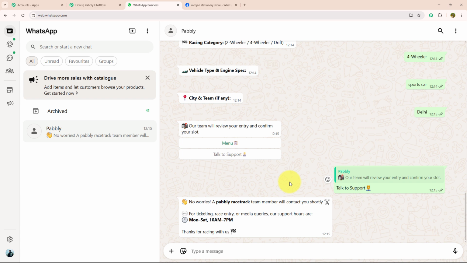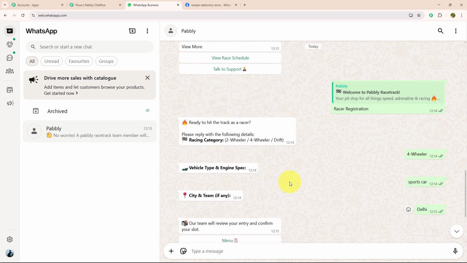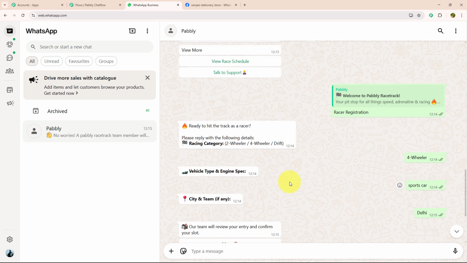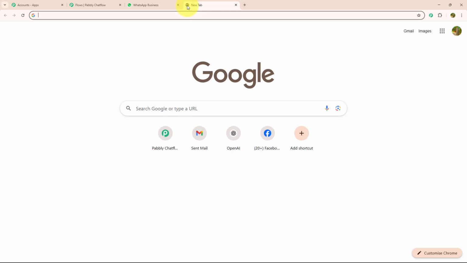So with that, you can see this chatbot is replying to me within seconds and made my customer experience so much more fun and better. That too without any manual effort. That's the power of Pabbly Chatflow. If you want to know how to create this chatbot for your own business, then let me guide you further. For that, you need to open a new tab and search